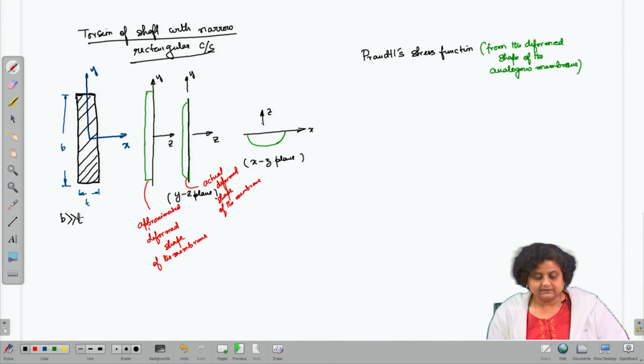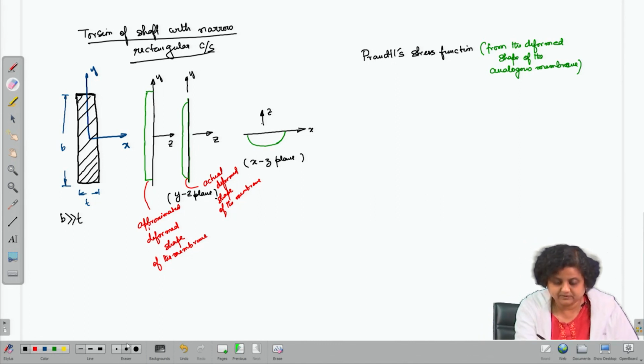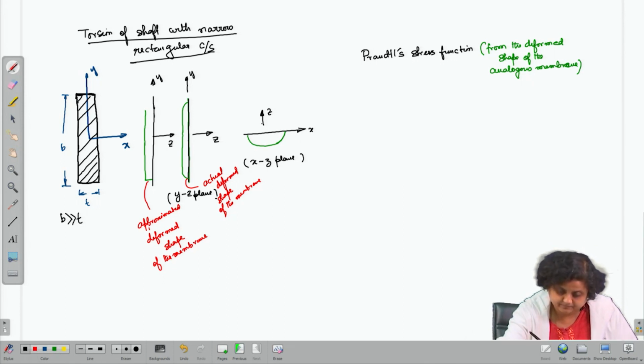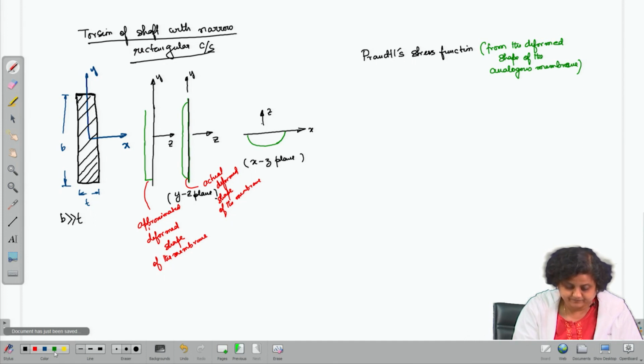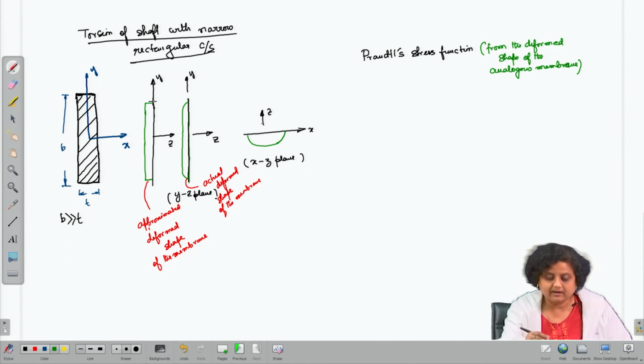Now, what I have done, sorry, this has become bigger. So, now what I have done, my actual shape is like this. It is flat for most of the region, and at the last end part it is parabolic.